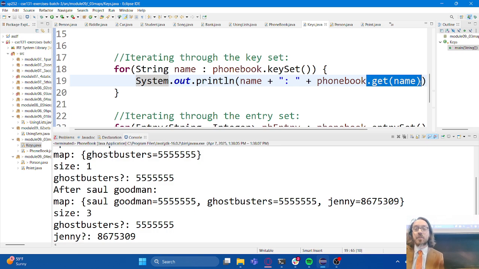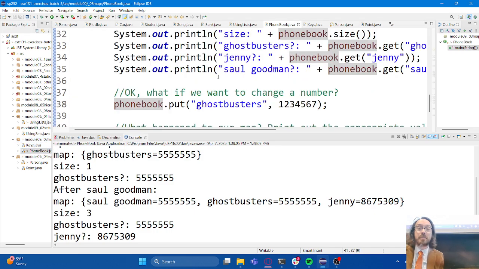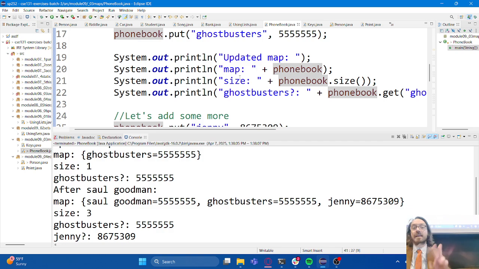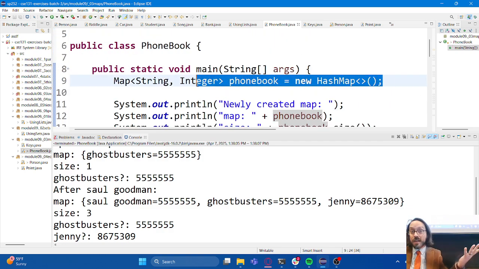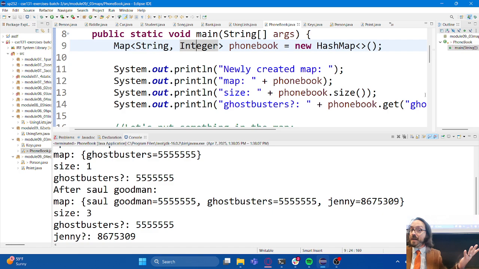For the purposes of the exam, though, what do I want you to know regarding maps? You're going to get practice with this in the studio this week as well. Studio 9 is going to have you do a map example. The main things that I'm concerned about with maps are the put and the get method. Obviously, how to create a map, but then also how do I put things into the map and how do I get things out of the map? Understanding the key value pairs and not the 0, 1, 2, 3 index like we've seen with other data structures. Those are the big takeaways. There are other things about maps that I could talk to you about, but that's the stuff that I really care about regarding maps.